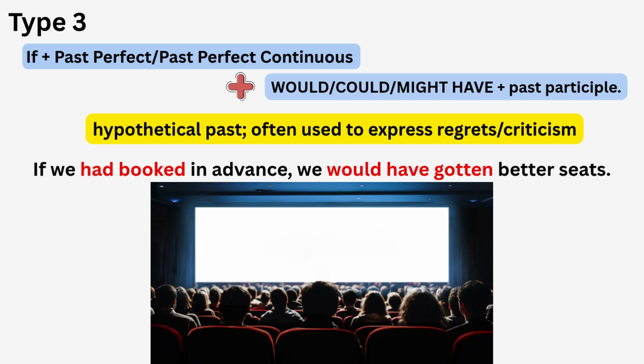If we had booked in advance, we would have gotten better seats, right? So you can see past perfect in this if part. Yes, if we had booked, and we would have gotten, or we would have got better seats. But unfortunately we didn't, and so I hope you have some clarity about what types of conditional sentences exist.